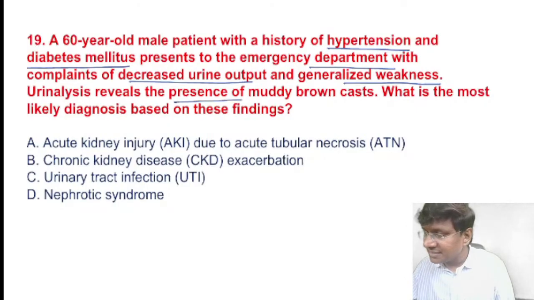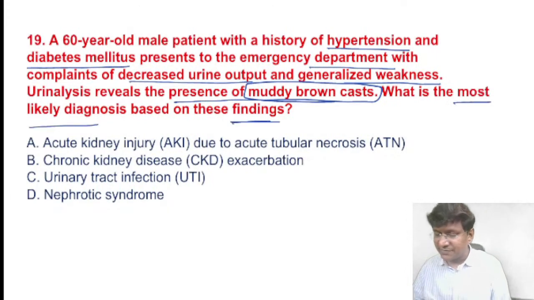Urine analysis reveals the presence of muddy brown granular casts. What is the most likely diagnosis based on these findings? The options are acute kidney injury due to acute tubular necrosis, chronic kidney disease exacerbation, urinary tract infection, and nephrotic syndrome.